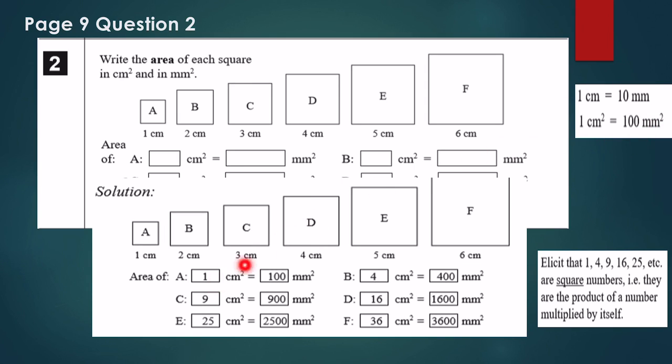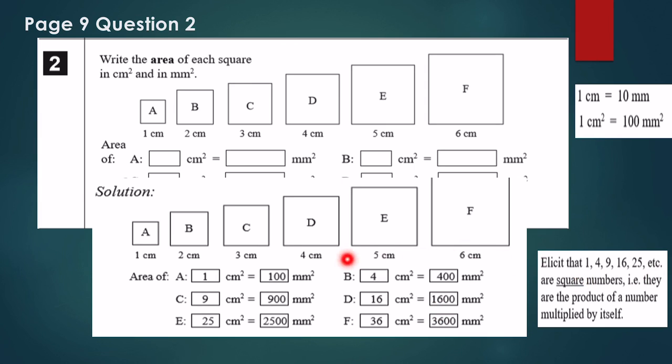So 1 centimeter squared is equal to 100 millimeters squared. 9 centimeters squared is equal to 900 millimeters squared. 25 centimeters squared is equal to 2500 millimeters squared. 4 is equal to 400. 16, 1600, and 36 centimeters squared is equal to 3600 millimeters squared.